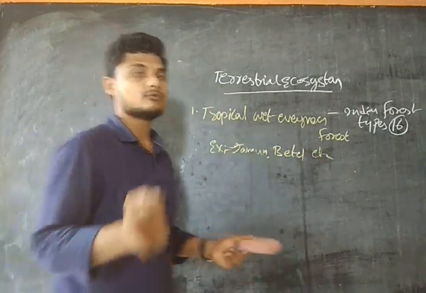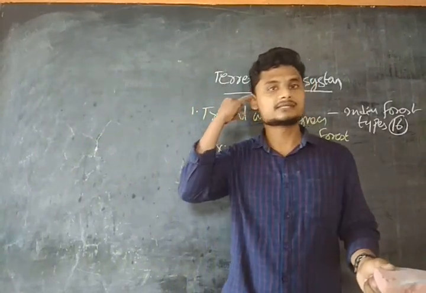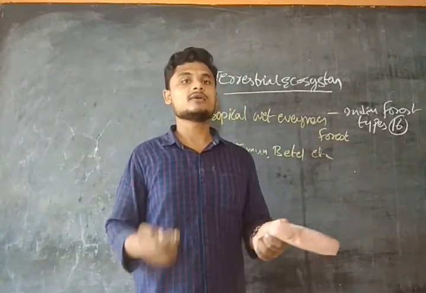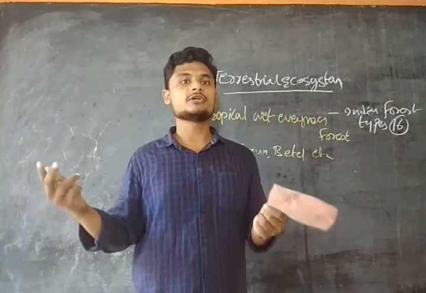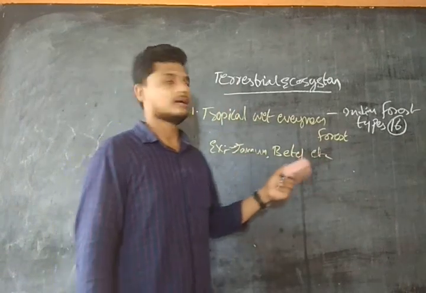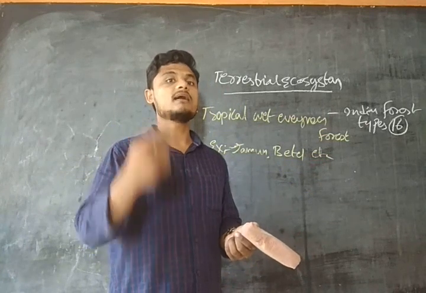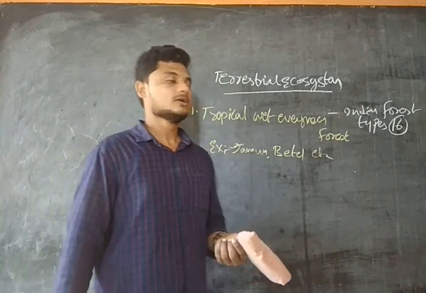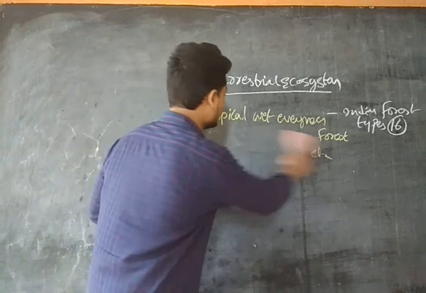Right? Clear? So for every forest, please try to remember a few characteristics. Like I have said, the tropical wet evergreen forest is found in the Andaman and Nicobar, the Western Ghats, and the northeastern regions. They have examples like jamun and betel. These have tall trees with shrubs and short trees at the base. So this is about the tropical wet evergreen forest. Okay, guys, now we will move to the second one.